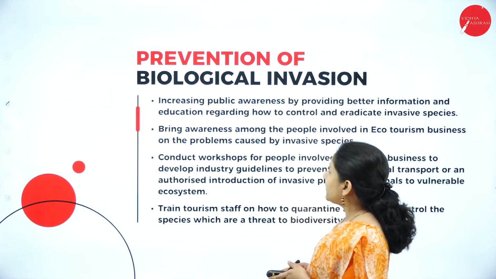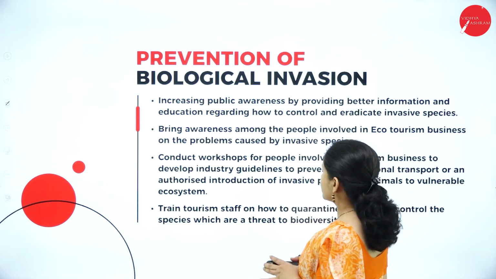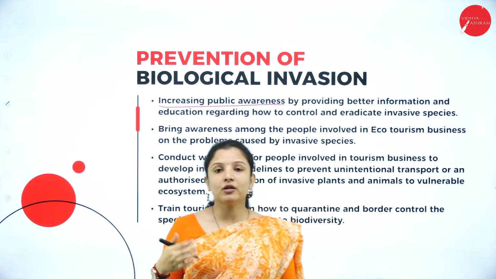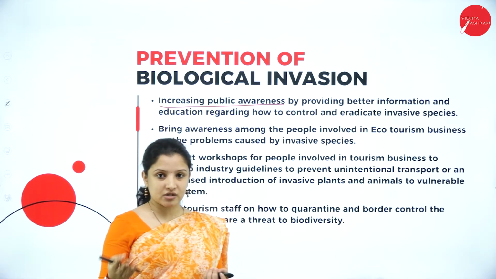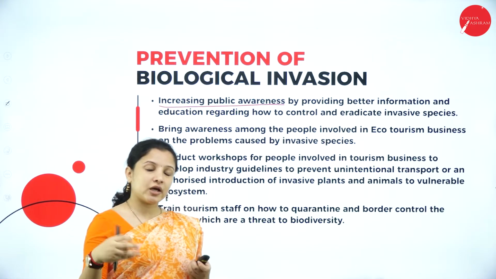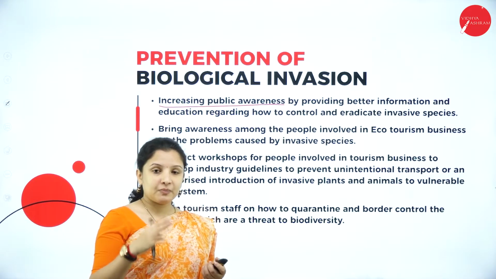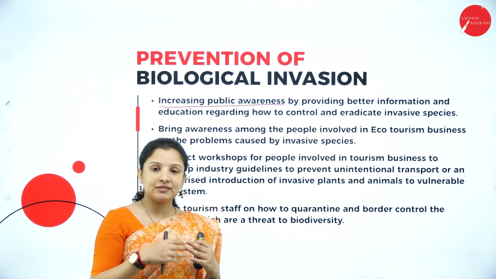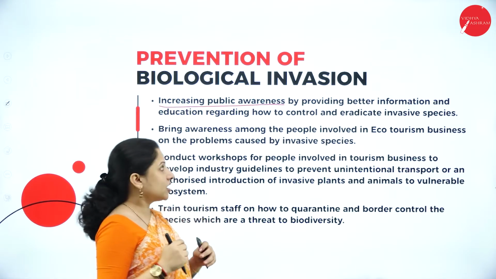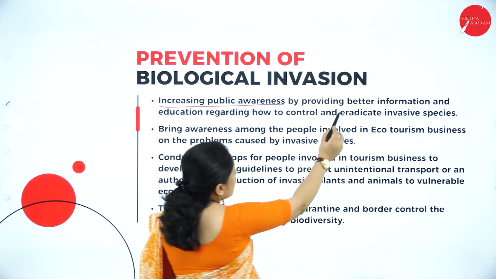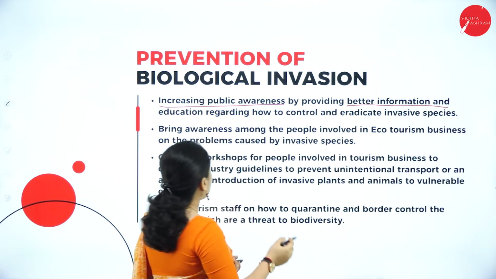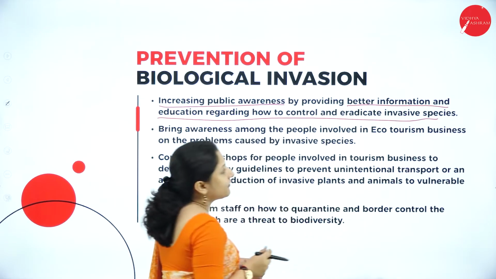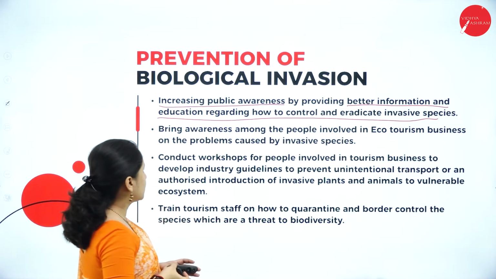So next, how can we prevent biological invasions? Increasing public awareness. I have told you now what all can happen if biological invasion occurs. Educating people like that will make people think twice before bringing or introducing a new species from some other country into one particular country, wherein better information can be provided, and education regarding how to control and eradicate invasive species has to be taught to the people.